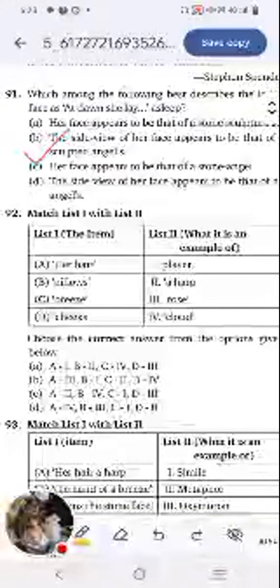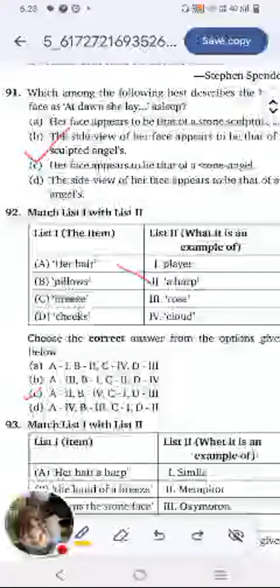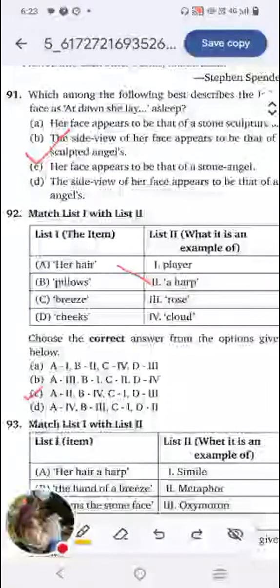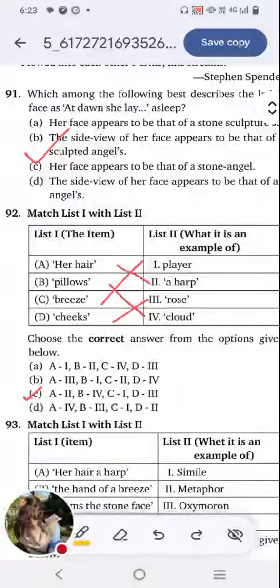In the poem, it says that her hair a harp. So A is 2, and we have only one option where A is 2. So her hair is a harp. And pillows are an example of cloud. Breeze is an example of being a player. And cheeks are compared to that of a rose. So option C is our answer here.